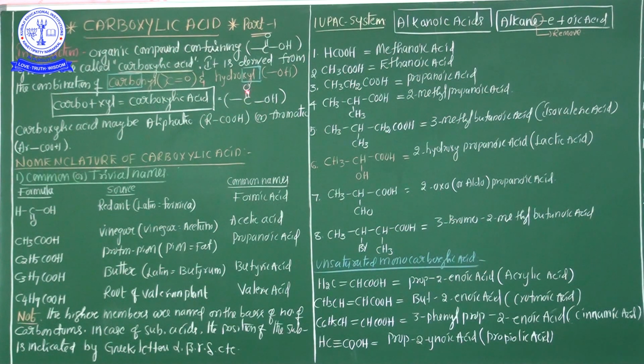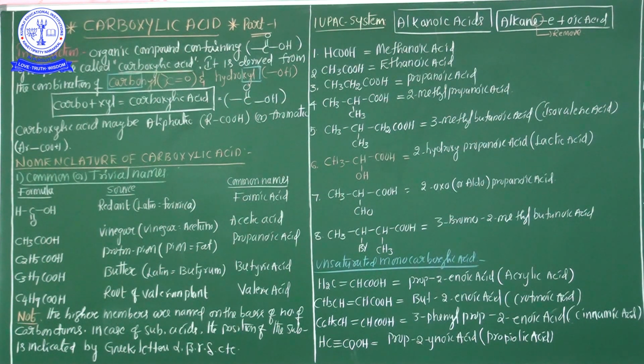Carboxylic acid is COOH. It is a combination of the carbonyl group as well as the hydroxyl group, but it is an acid. You know that very well. What is the reason why it's called an acid? The hydrogen from this group is easily replaced.